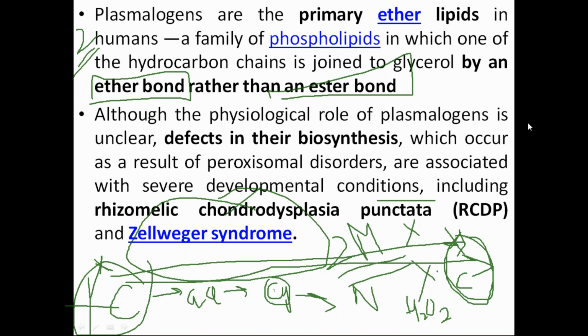Okay. Now see here. There are defects in their biosynthesis, and because of these defects, disorders occur. And what are the names of the disorders? Zellweger syndrome and rhizomelic chondrodysplasia punctuata. Just remember this. I have never seen any question on this, but having extra knowledge is not harmful. So remember that because of peroxisomal disorders, these are the two kinds of syndromes which happen. This is very important. Zellweger's has been asked many times.